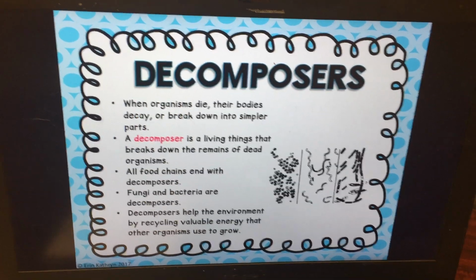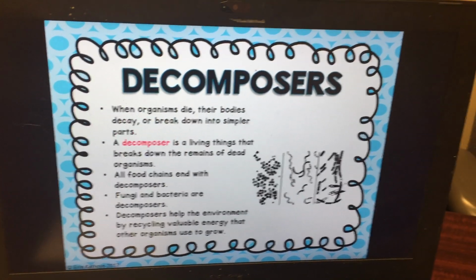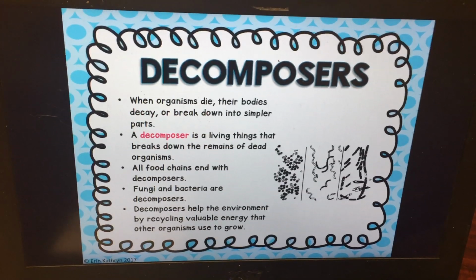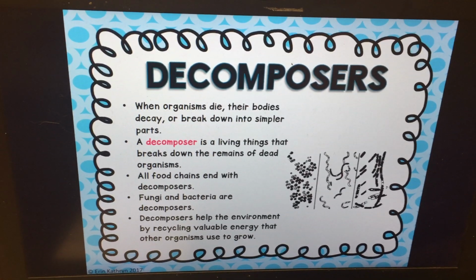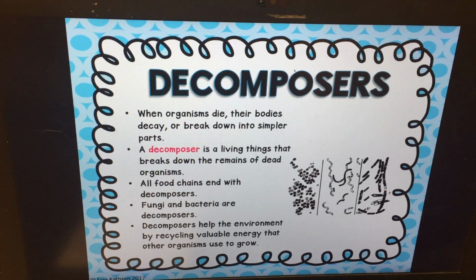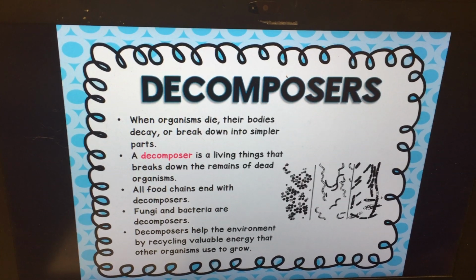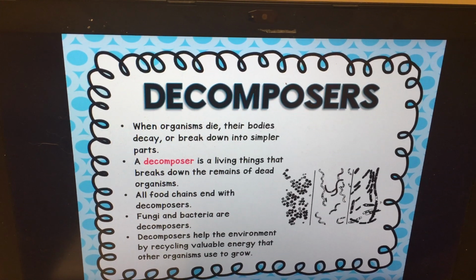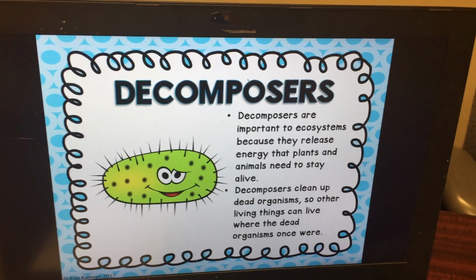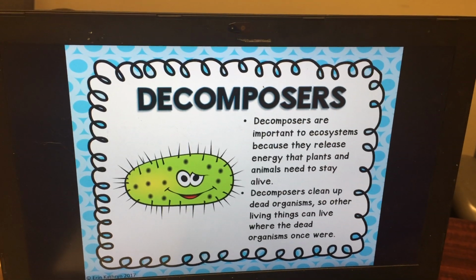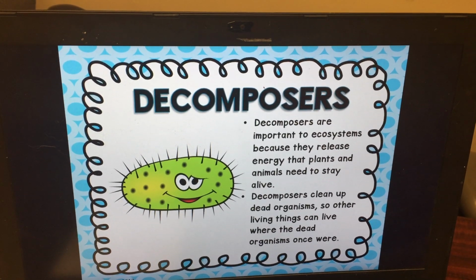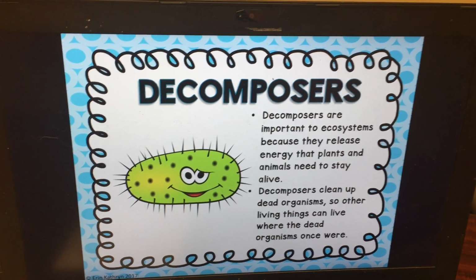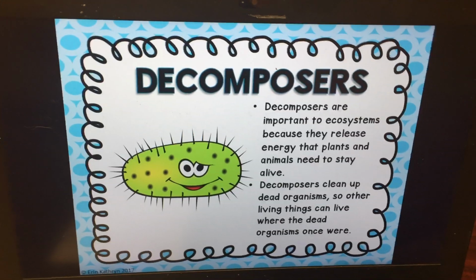Food chains end with decomposers. Some examples are fungi, like mushrooms, or bacteria. So decomposers help the environment by recycling valuable energy that other organisms used to grow. Decomposers are important to the ecosystem because they release energy that plants and animals need to stay alive. Decomposers clean up dead organisms so other things can live where dead organisms once were. All right.